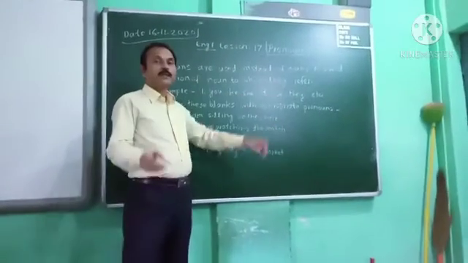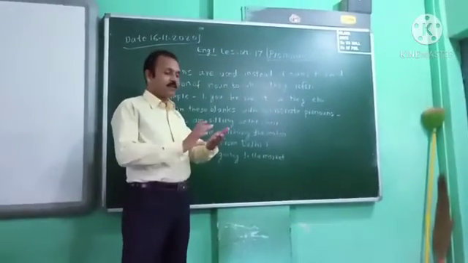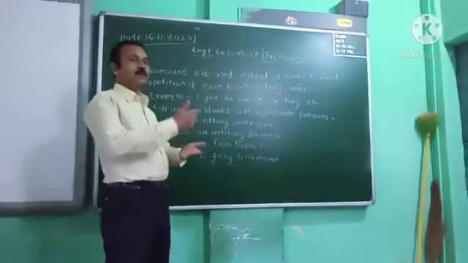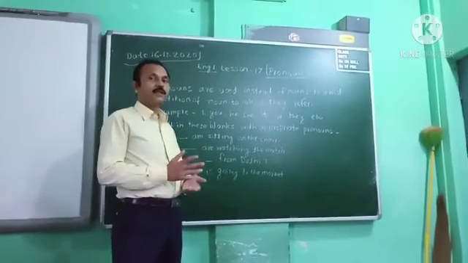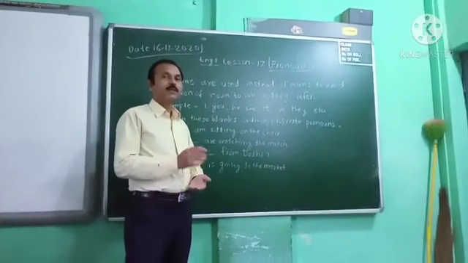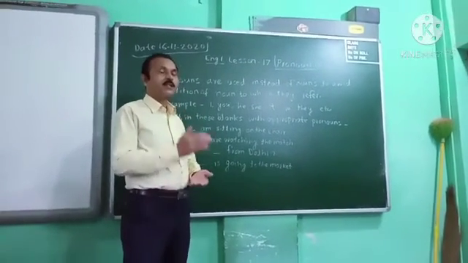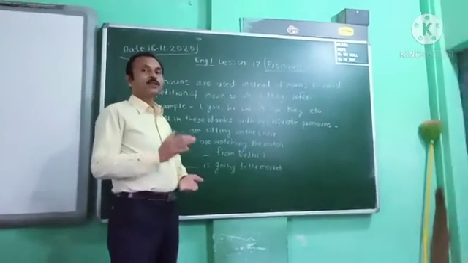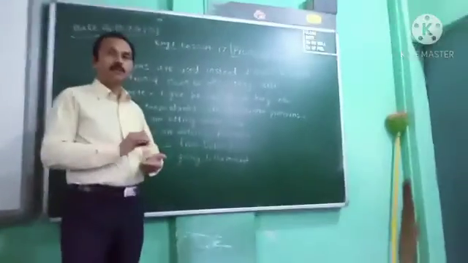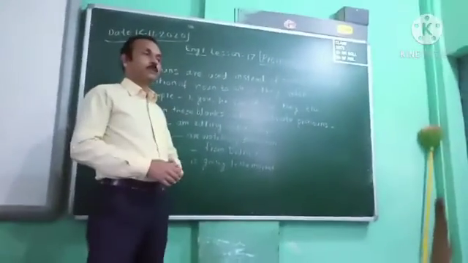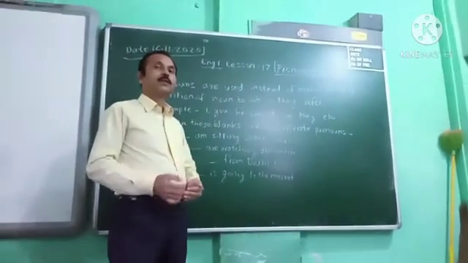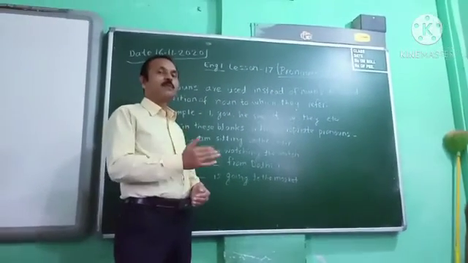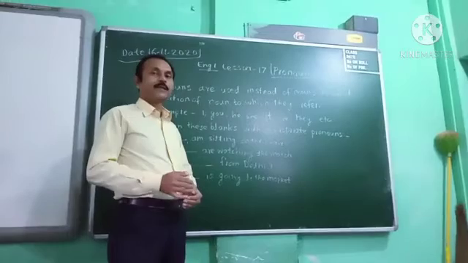As you will read in the book now, lesson number 17, first page, there are two paragraphs written. In the first paragraph, you will read in the first and second sentence that the name is repeating in every sentence. Only one person's name is there, about whom that paragraph is written. And in the second paragraph, you will see that instead of his name, pronouns are used in the next sentences.